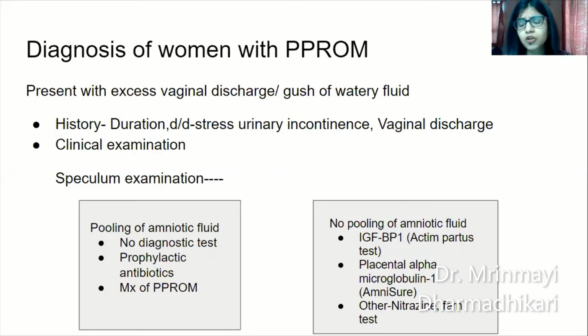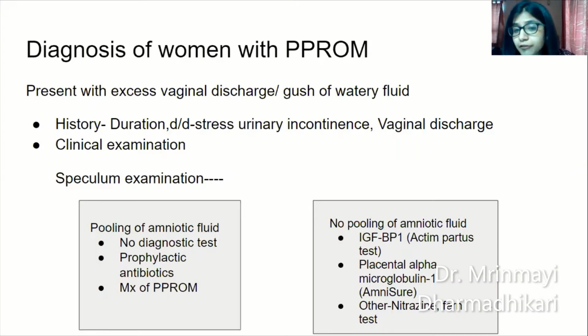In stress urinary incontinence, she will typically say that on coughing or increase in intra-abdominal pressure, there is escape of fluid. For this you need to do a clinical speculum examination to find out exactly where the fluid is exiting from. So let's get to the speculum examination. On speculum examination, if you find that there is a very obvious pooling of amniotic fluid, no further diagnostic test is required. Give the patient prophylactic antibiotics and then proceed to management as that of PPROM.